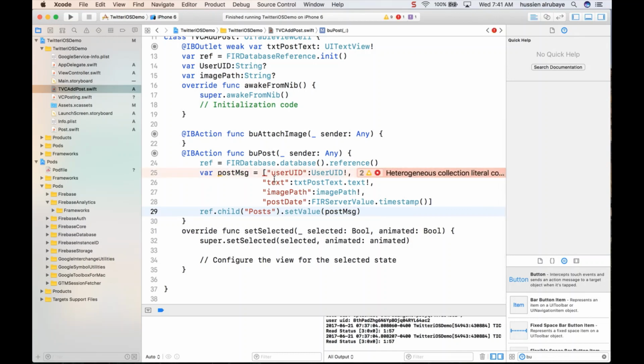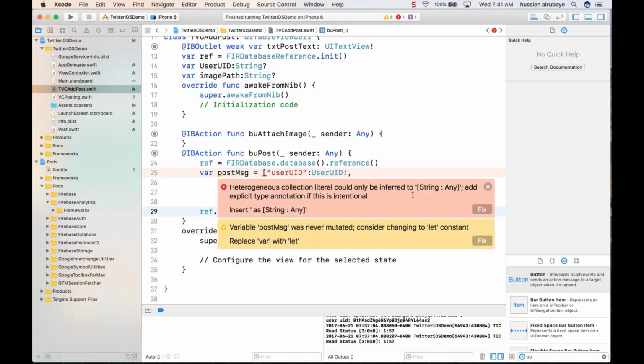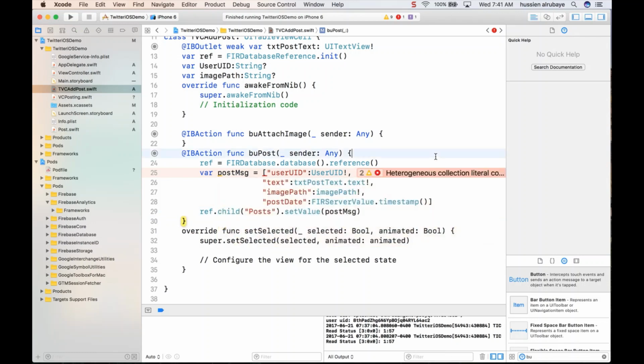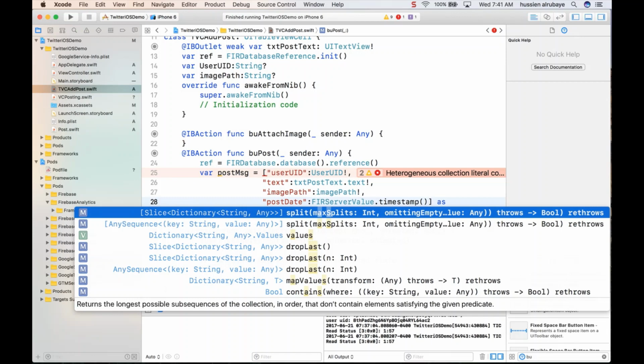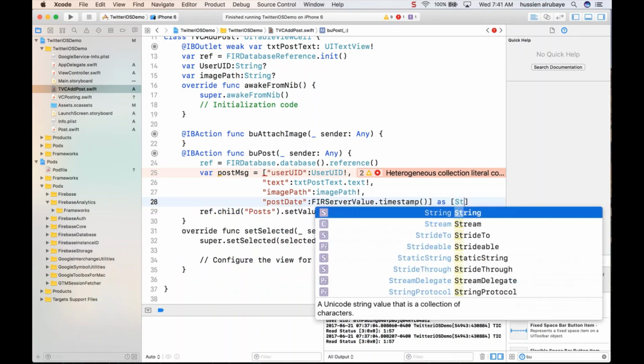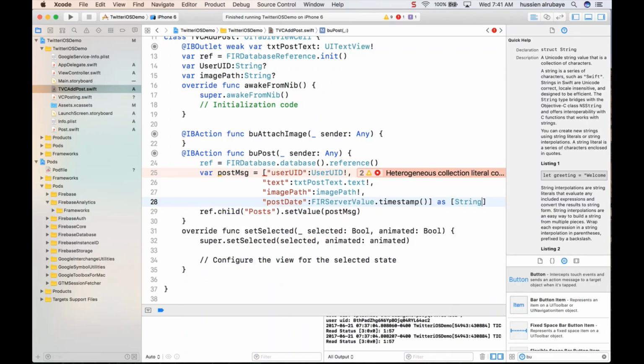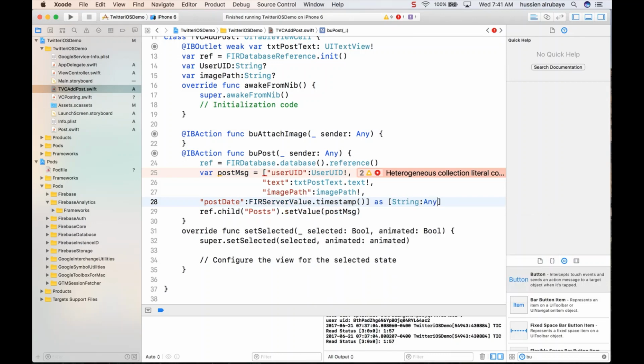So this is how we do the post part. I don't know what the error is here, so let me fix it. So yes, all this needs to be converted. So when I set the post and say this one should be changed to String, and any, okay, because you need to convert it so people could use it. So here, set the post, send it, and bam, that is it.